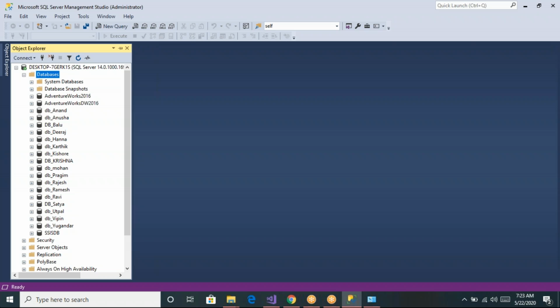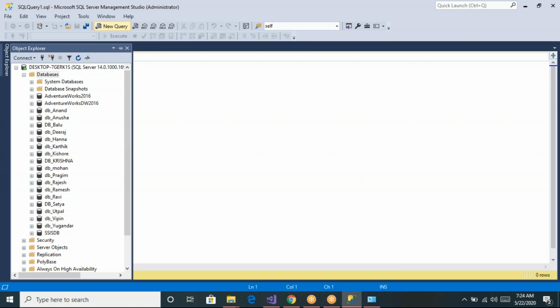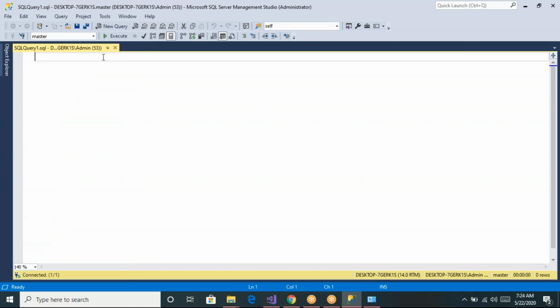Let us give some name to our database. You can see we have some db underscore Ramesh, Pragib, and Krishna also is there. Let me create a new query window. First of all, if you want to write a query, put your mouse on this databases and click on new query window. Then a new query window session will open, and in this query window we can write our queries.